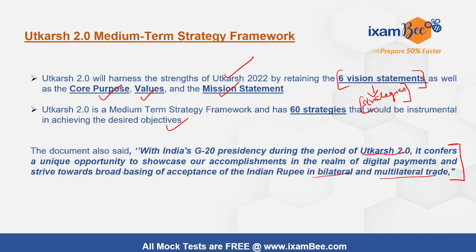In order to meet those challenges and ever changing situations, the central bank of a country should work very efficiently and effectively. In order to meet various objectives, like keeping our currency presence robust in the global system, building a robust financial system in terms of banking, financial institutions and efficient digital payments, and also acceptance of the rupee globally in multilateral and bilateral trade, for which steps have already been initiated from July 22 onwards, Utkarsh 2.0 is launched.